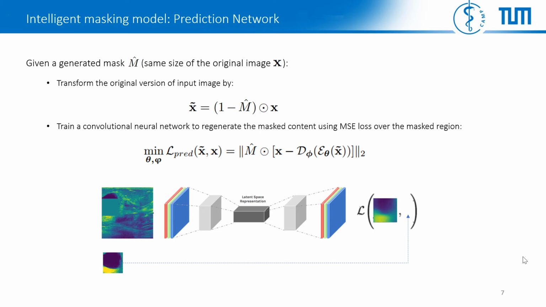To this aim, we use a deep convolutional neural network with an encoder-decoder architecture to capture the semantics of the input image. Inspired by the context prediction method introduced by Pathak et al., we also apply a channel-wise convolutional layer right after the encoder to spread the information through the spatial dimension of the latent space. We use pixel-wise mean-squared error as the loss between the output of the prediction network and the original missing region.